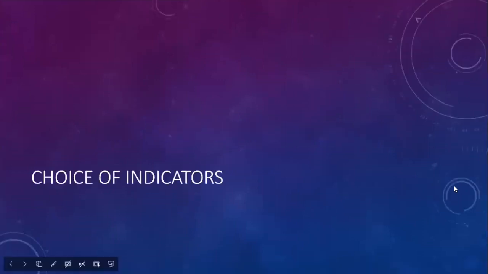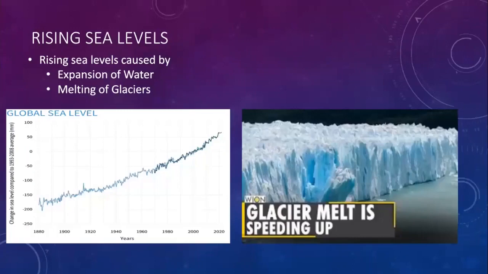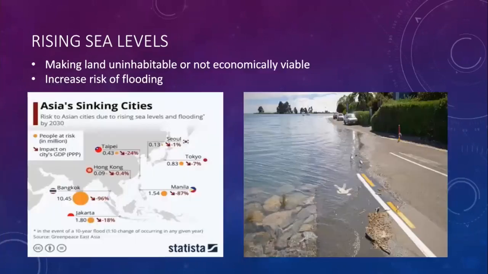First off, our choice of indicators. Since many countries are located near water bodies, many countries are susceptible to rising sea levels, floods, and tsunamis, which are becoming more common today due to climate change. Climate change also causes rising sea levels. This is due to heat expansion of water and to the melting of glaciers.